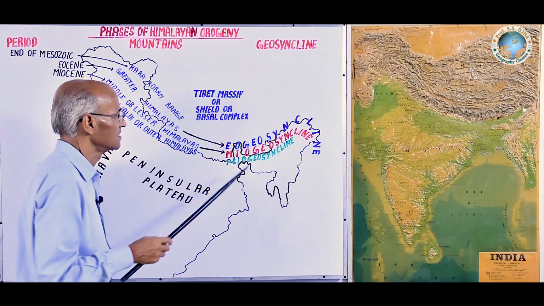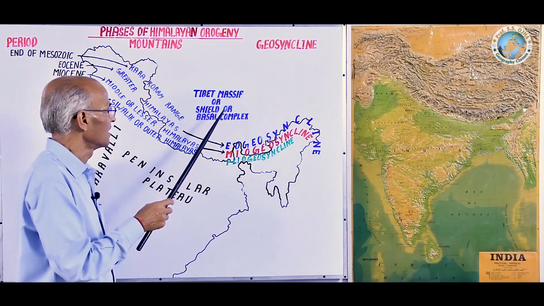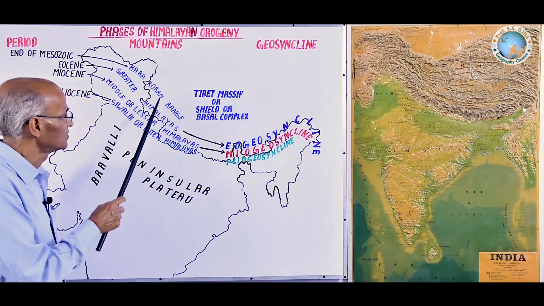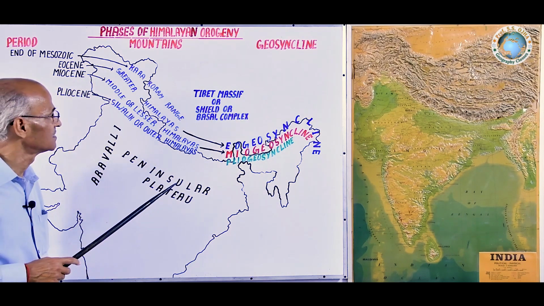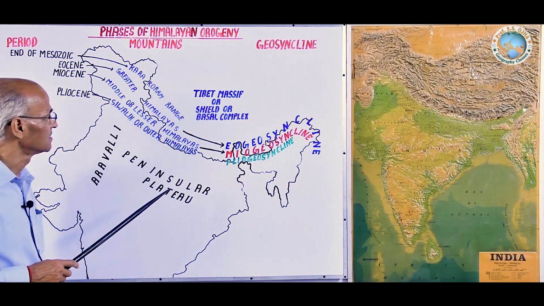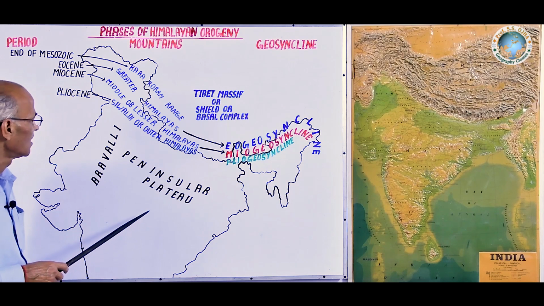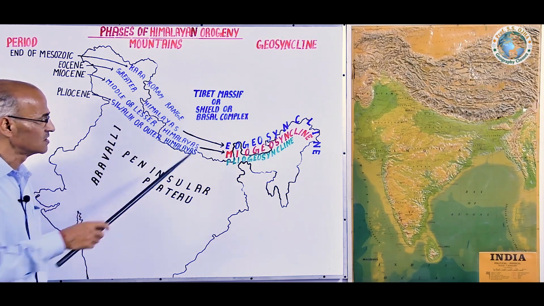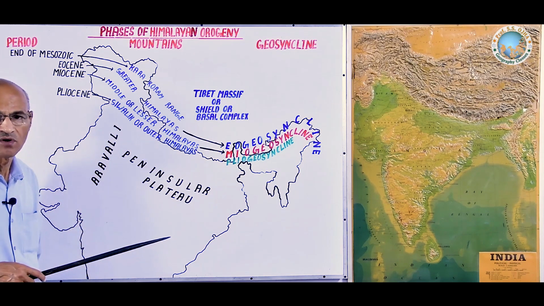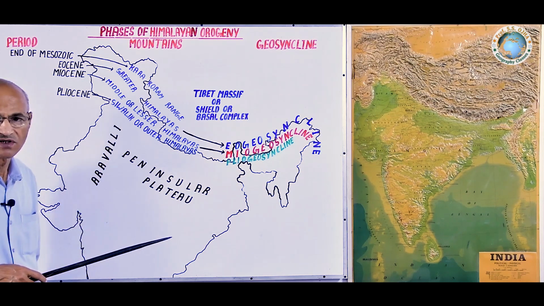This is the Tibet Massif or shield or the basal complex, which is an integral part of Angara land, a hard plateau called massif or shield. To its south, this is the peninsular plateau, and between the two there was a Tethys geosyncline, and that geosyncline was a polygeosyncline, out of which Himalayas emerged.